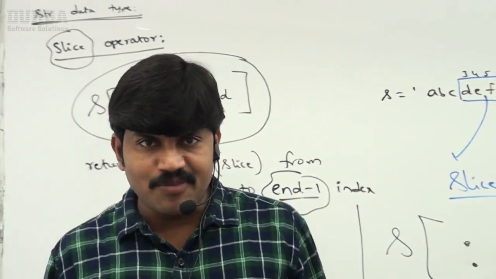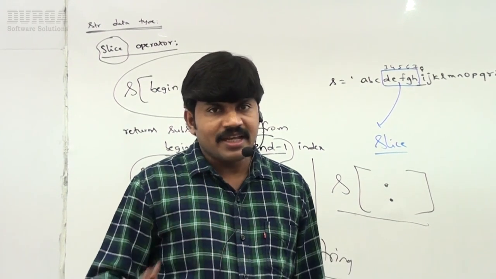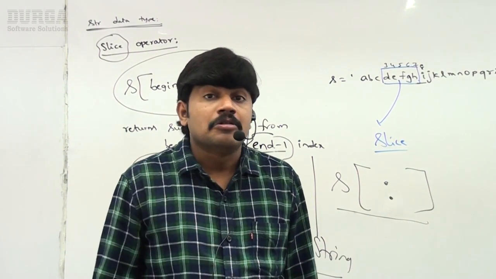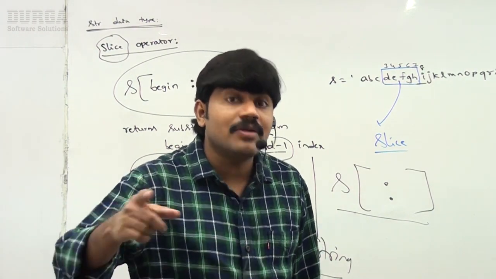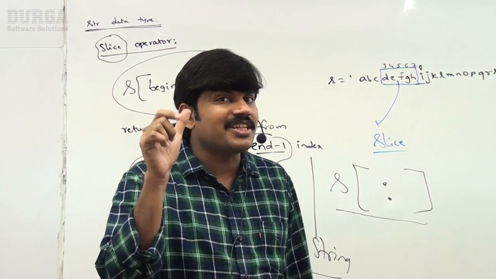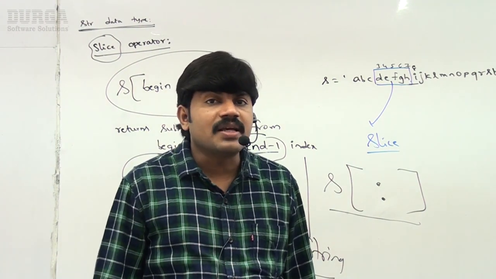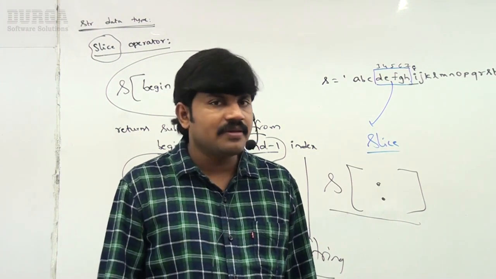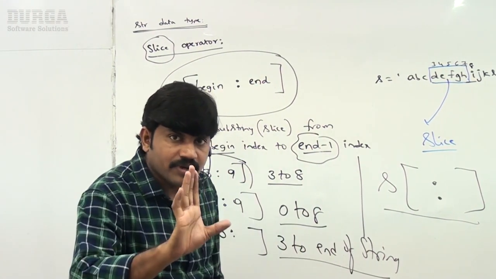Any doubt? How many arguments are there? Two arguments, begin and end, from begin index to n-1 index. This is only a taste, that's all. There may be n number of doubts in your mind. Sir, there is a third argument also, named step. These things we will discuss in detail in the string concept. This is just a basic idea that there is something named the slice operator. Try to get the idea, right?